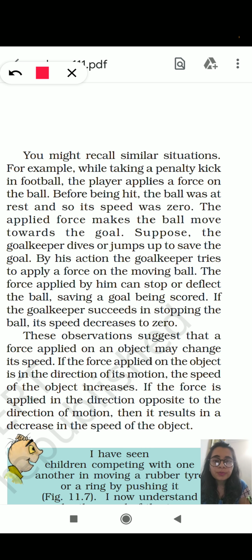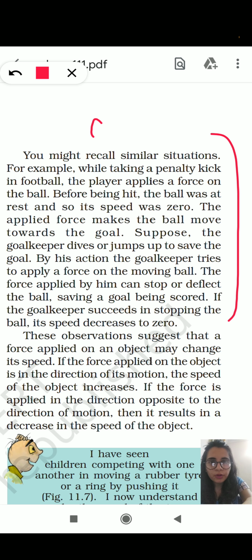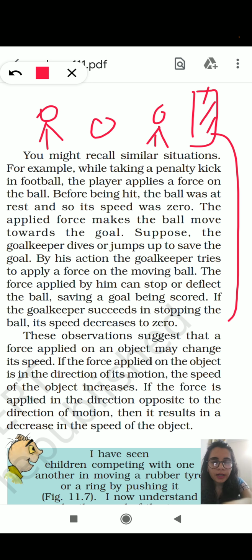Now you might recall a similar situation. For example, while kicking a penalty kick in football, suppose there is a football, and here is the goal, here is the goalkeeper, and this is you. While taking a penalty kick in football, the player applies force on the ball.